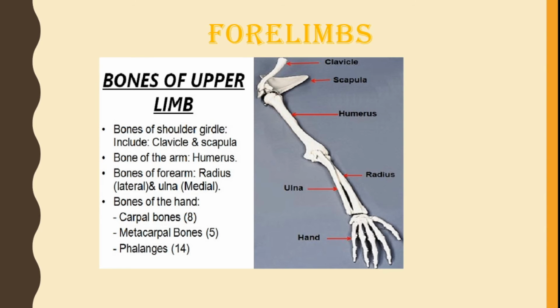The bones present in the upper limb are the bones of the shoulder girdle, which includes clavicle and scapula. Here in the diagram you can see the clavicle and scapula. Bone of the arm is humerus. Bones of the forearm are radius and ulna. Bones of the hand are carpal bones, which are 8 in number, metacarpal bones, which are 5 in number, and phalanges, which are 14 in number. These phalanges form the fingers of our arm.